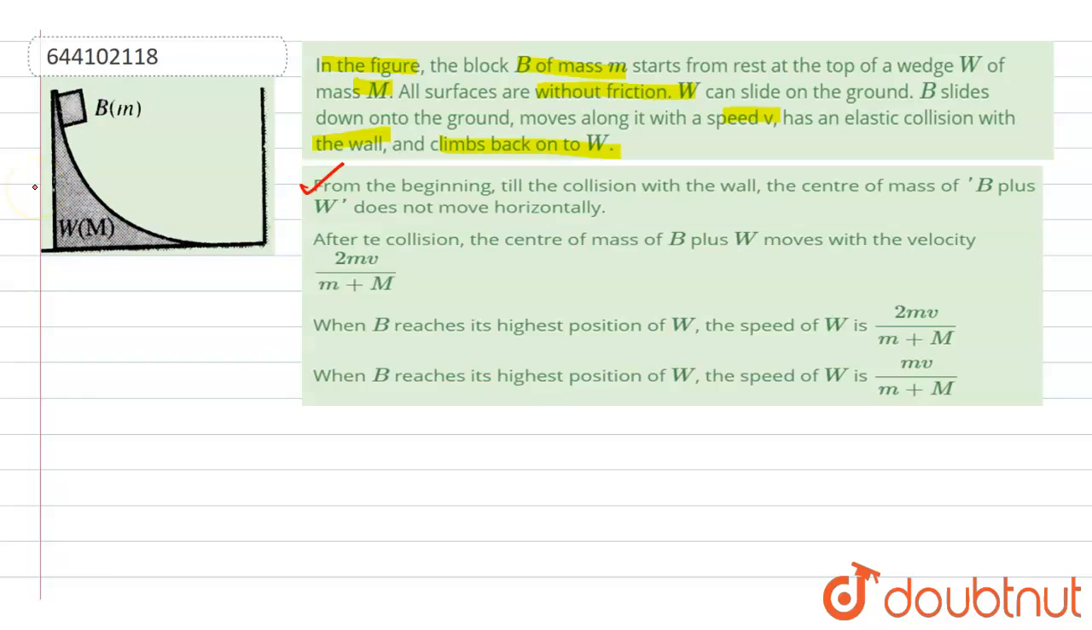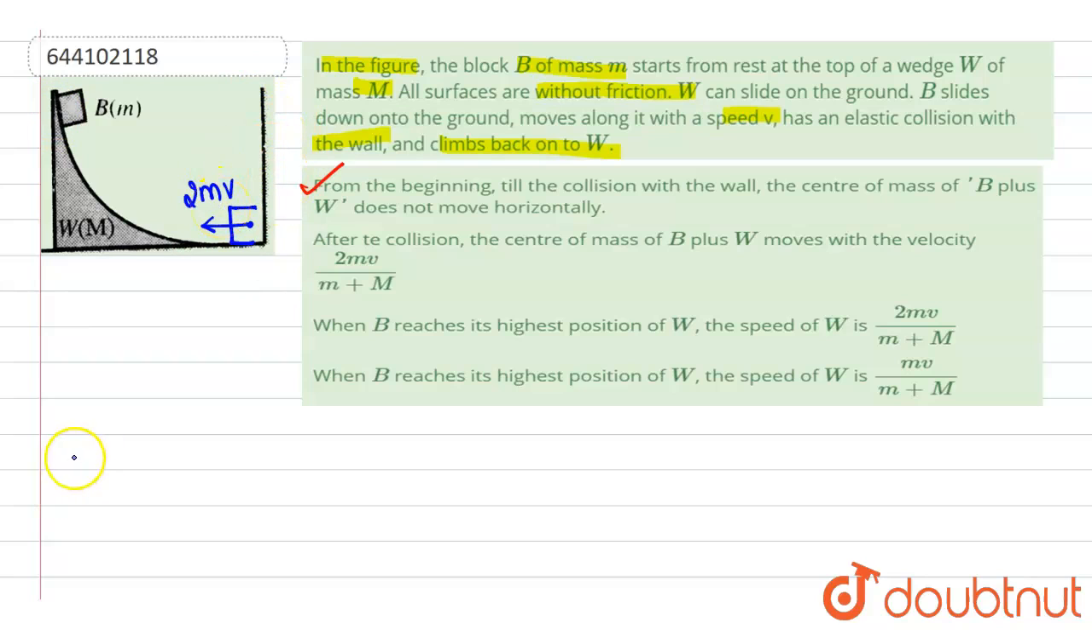Vertically, there is gravity which changes the center of mass position, but horizontally, as there are no forces, there can be no change in the center of mass position. Also, since block B slides down and collides with the wall with some velocity v, the wall will exert an impulse equal to 2mv. With this velocity, it will rise up again. So during the collision, the impulse imparted by the wall on the block will be 2mv.